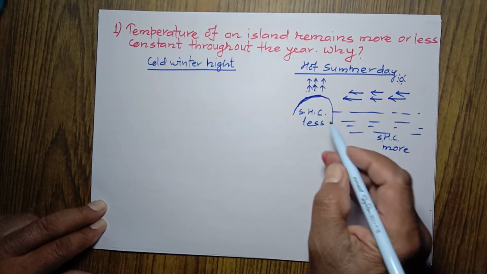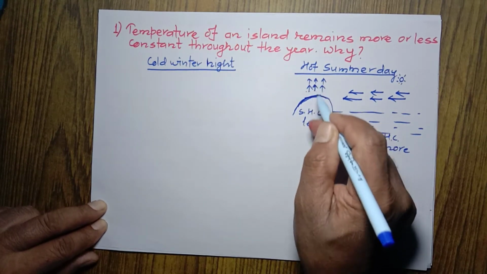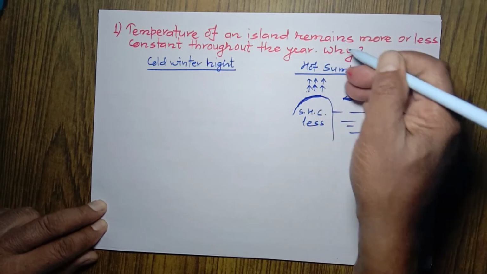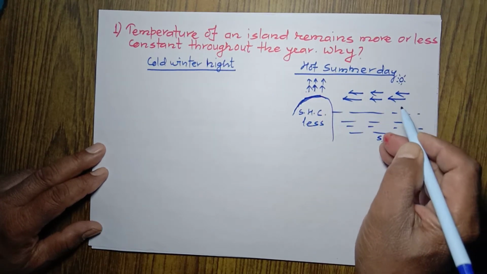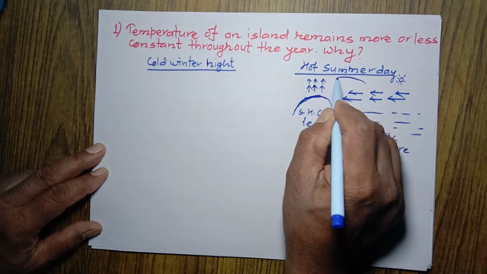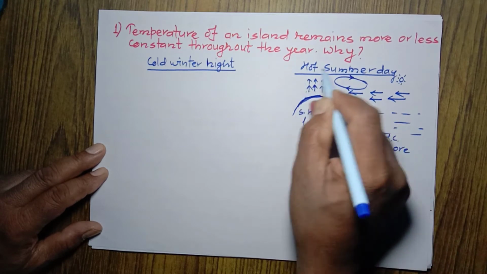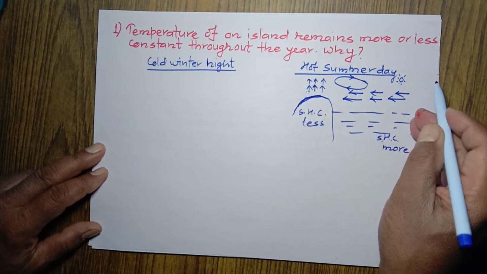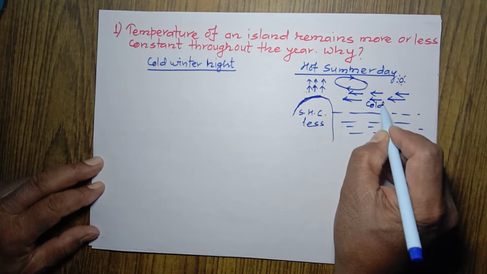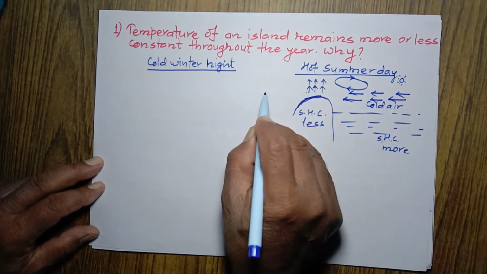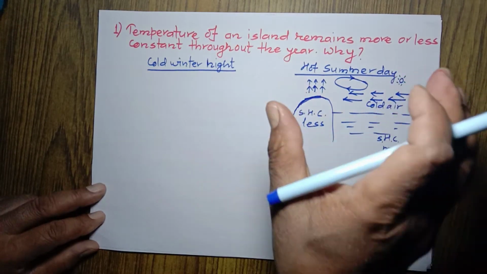And during daytime, what happens? Land becomes hotter than the water, and that's why the air lying just above the land is heated up and rises up, and the cold air blows from sea to the land, and this is called sea breeze. We can represent this this way also. This is sea breeze, and hot air is moving away. That's why in a hot summer day we will not feel so hot, because cold air blows from sea to the land, and this is called sea breeze. And because of the sea breeze, the hot summer day doesn't remain so hot.